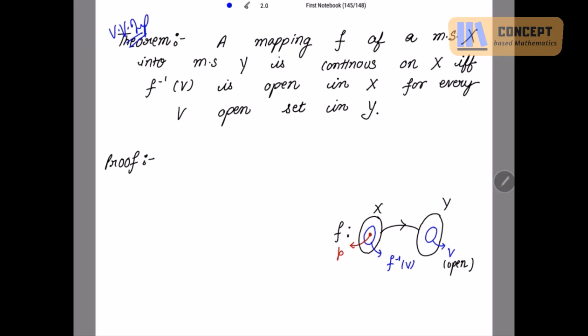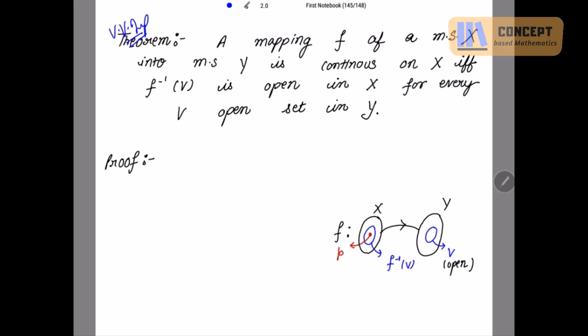Now suppose we are having a mapping F from X to Y, and this is a two-way proof. One, if F is continuous, we have to prove that for any open set V in Y, F inverse V is open in X. This is the one way, and the converse also. If we are having every open set V in Y and F inverse V is open in X, then we have to prove that F is a continuous mapping, right? So let's start with the proof.